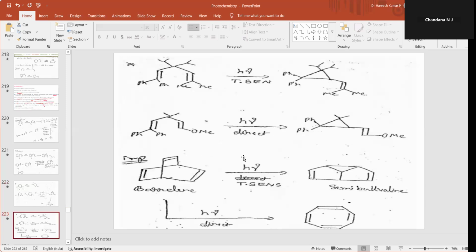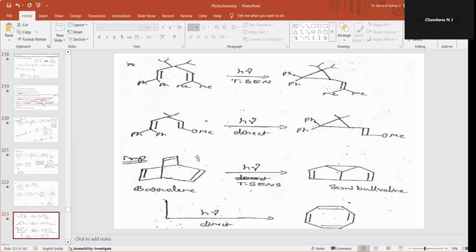So I'm giving more examples of dipi methane rearrangement. Overall, in dipi methane rearrangement, you can remember that two double bonds should be attached to the methane group.